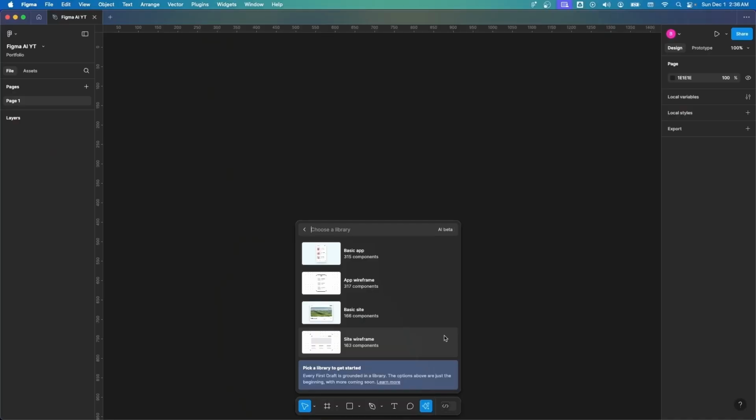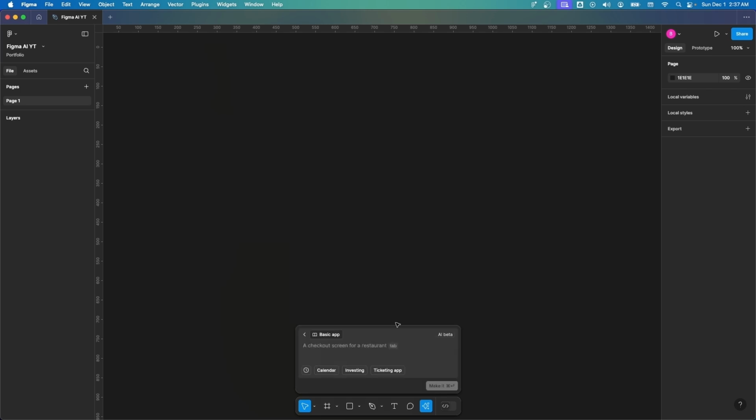I mean, giving access to something that is incomplete is kind of silly. I would have loved personally that they delivered on variables rather than this because variables have been out there for so long. We all use it and honestly, it hasn't received any real updates since then. But anyways, let's continue. Let's choose a basic app and it says 315 components.